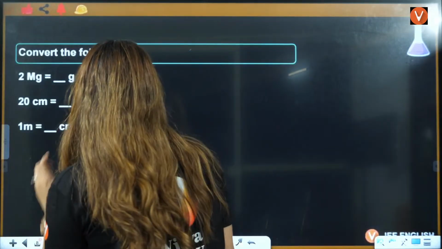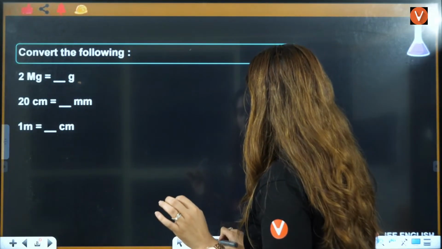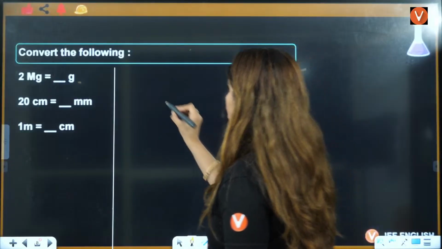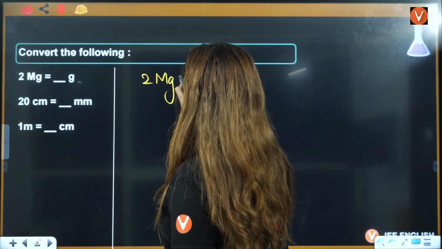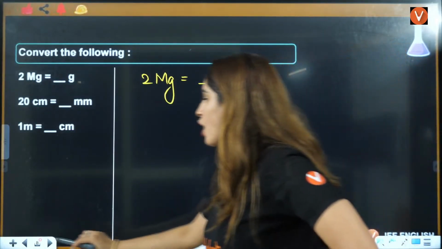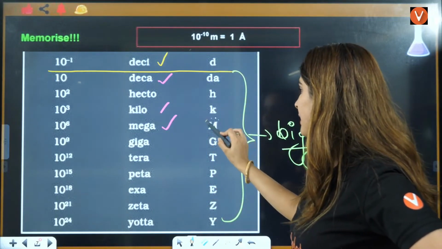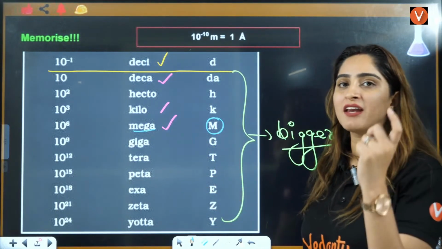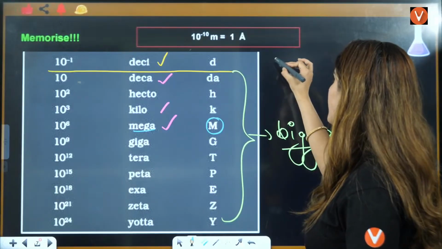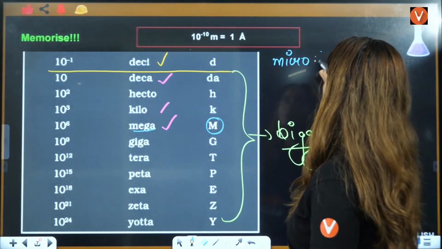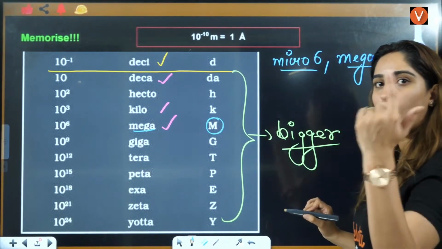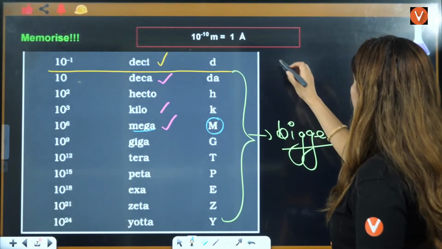Now, let's see the conversions, okay? The first conversion that you have here is 2 capital Mg to gram, right? This is the conversion given to you. Now, capital M is representing mega, that is 10 raised to power 6. Mega means 6. Micro also means 6. I'll tell you how to convert it for both.